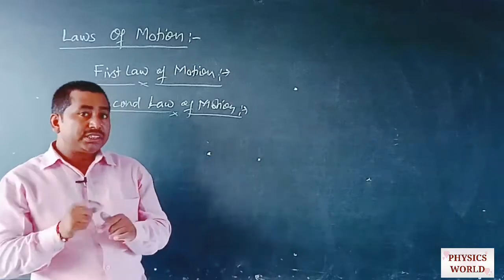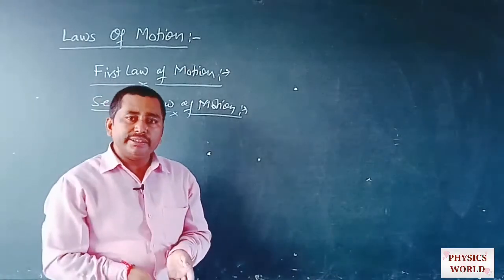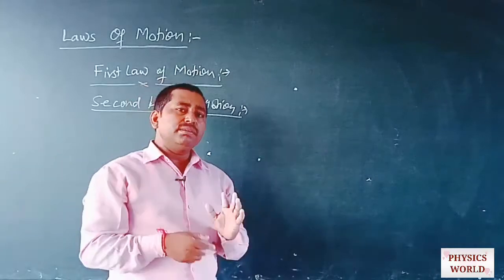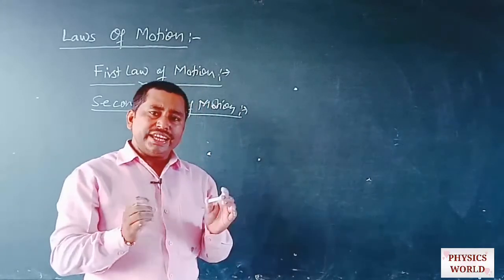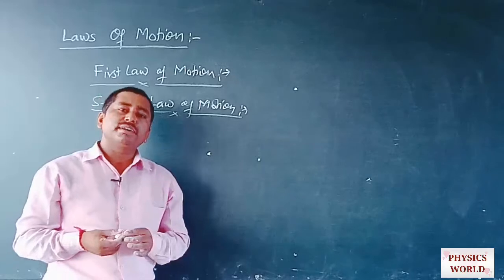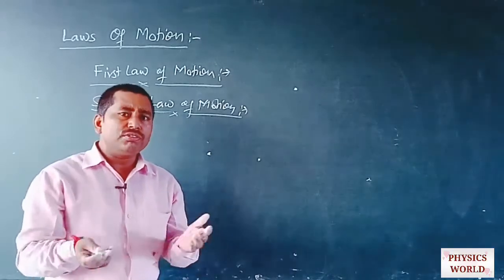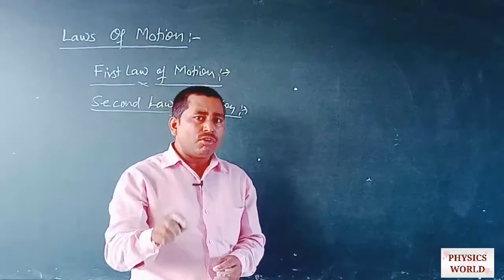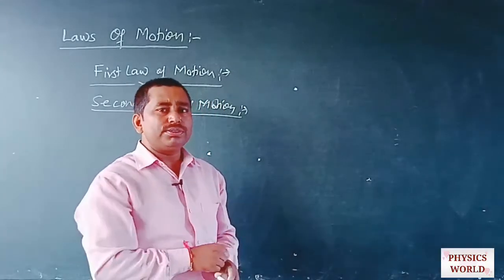But when an object changes its motion, it means the object changes its velocity, and then the momentum of that object changes. So what is momentum? As you know, the product of the mass and the velocity of any object at any instant of time is known as the momentum of that object at that instant of time.